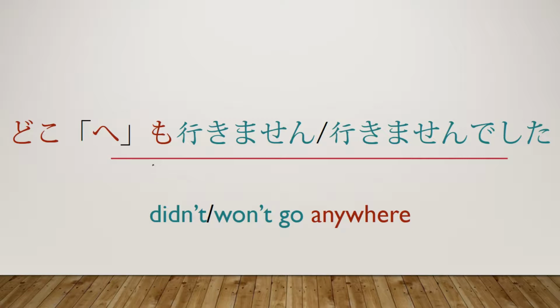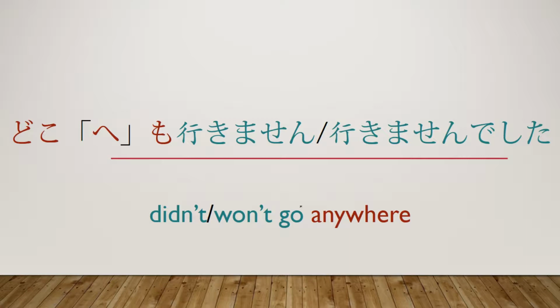Okay, so as you can see, we have our structure here, doko e mo and ikimasen deshita. So the first thing, let's go ahead and translate this into English. What exactly are we trying to create here? Well, we're really trying to create something like didn't or won't go anywhere. And really what we're trying to do is take interrogatives, those words that ask questions like when, what, how, and make them negative.